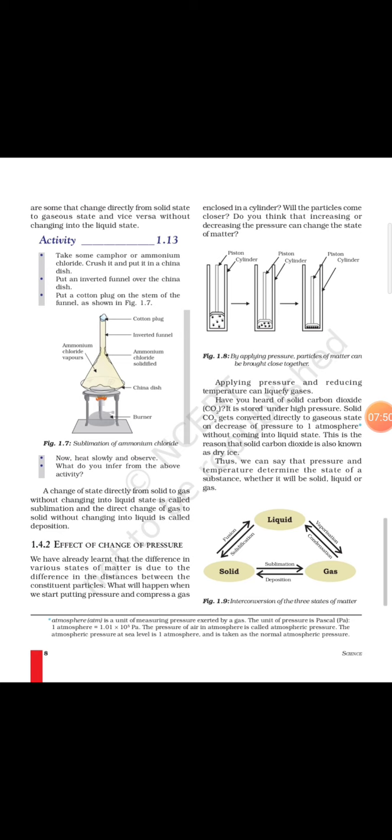There are many other substances showing sublimation. The common ones are camphor and naphthalene balls. You must know about these two substances. The other chemical substances are ammonium chloride as well as iodine. These two are also sublimable in nature. That means they directly change from solid state to gaseous state. Although you have to learn all these examples, the most important one is dry ice, which is solid carbon dioxide.